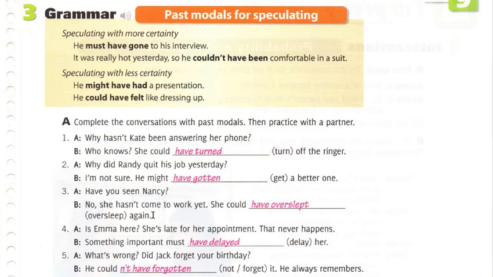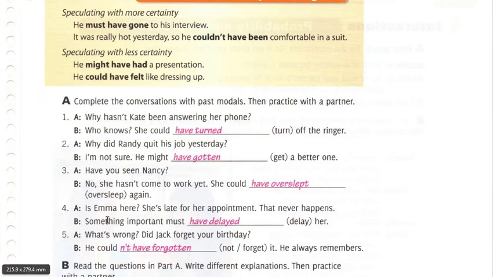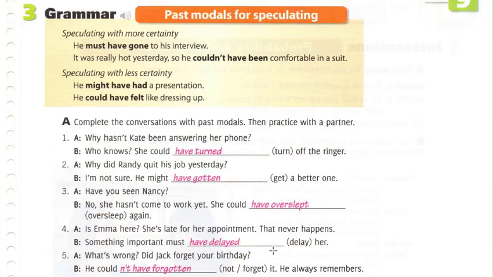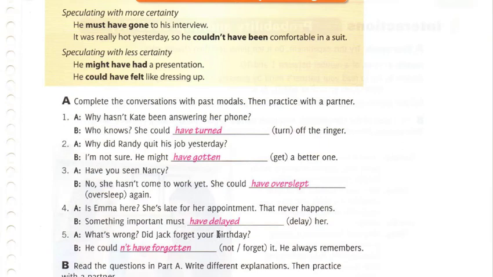Number 4, A, is Emma here? She's late for her appointment. That never happens. B, something important must have delayed her. So we change delay to delayed by adding the ed at the end to make it into a past form. We use the auxiliary word have to make it into a past modal, speculating that something important must have delayed her.